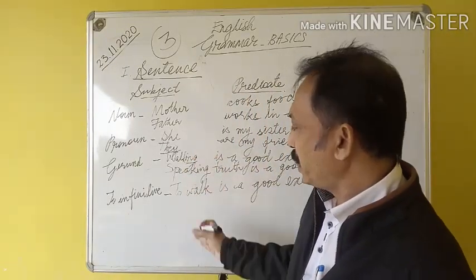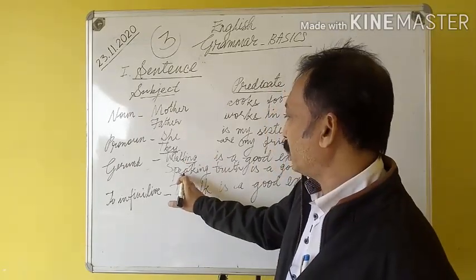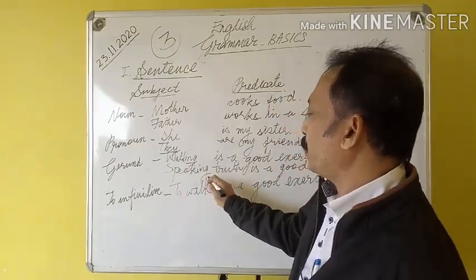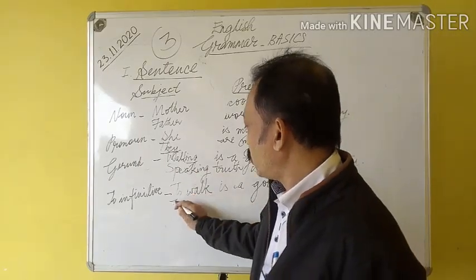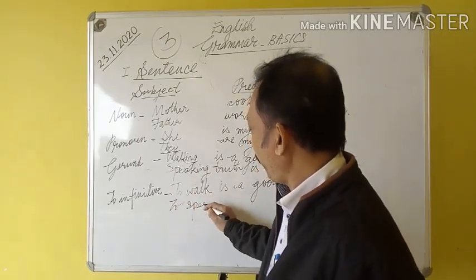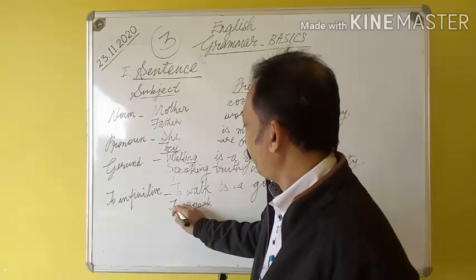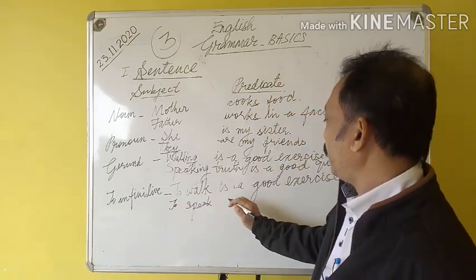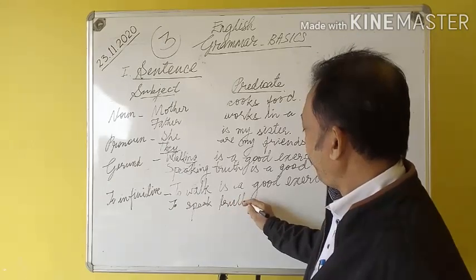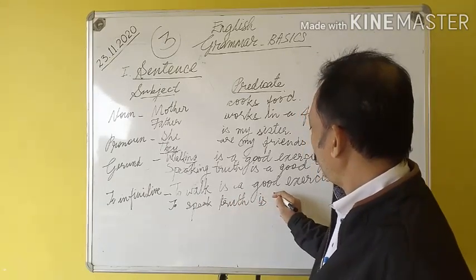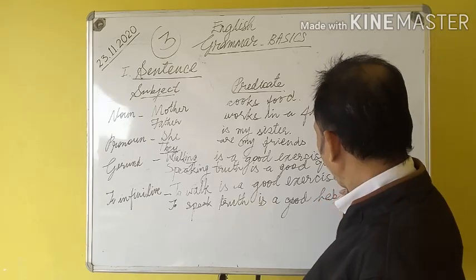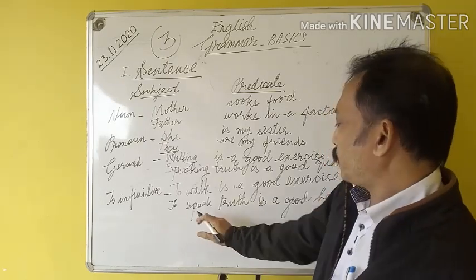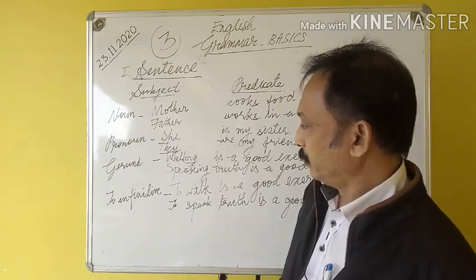It is a simple process. Use to plus the verb root. So speaking, I am going to change it into a to infinitive. Speaking becomes to speak. Same sentence. To speak truth is a good habit.